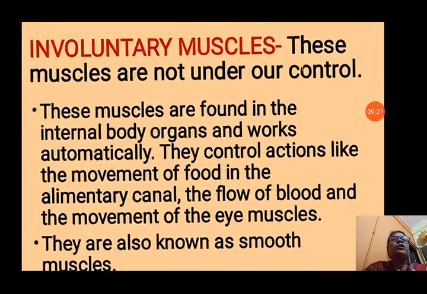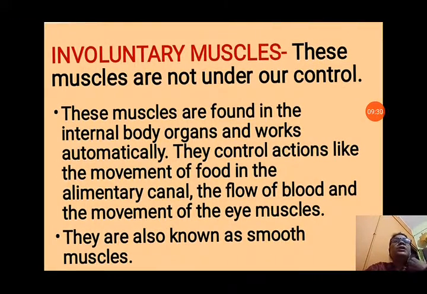So, you can see involuntary muscles. These muscles are not under our control. We cannot control their actions according to our will. These muscles are found in the internal body organs and work automatically. They control actions like the movement of food in the alimentary canal, the flow of blood and the movement of eye muscles. They are also known as smooth muscles.